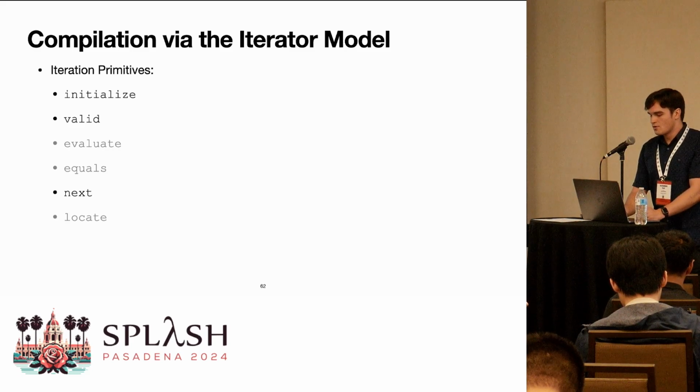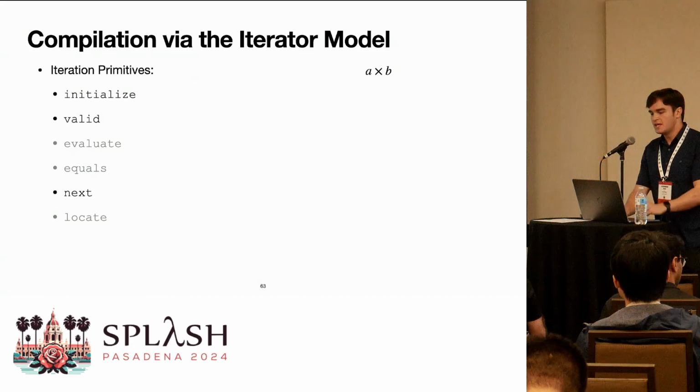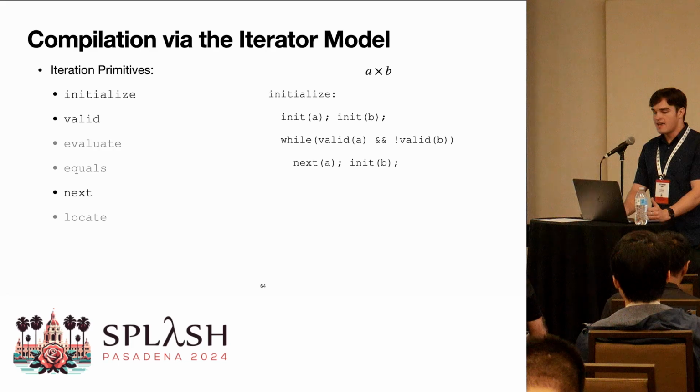So let's walk through how to do this on the product iterator. If I want to iterate over a product A times B, how do I initialize this? Well, I first initialize A, and then I initialize B. And then if B is initially empty, I iterate over each of the elements of A, resetting B until B is non-empty, or A is completely empty. And so this basically finds the first non-zero element of A product B.